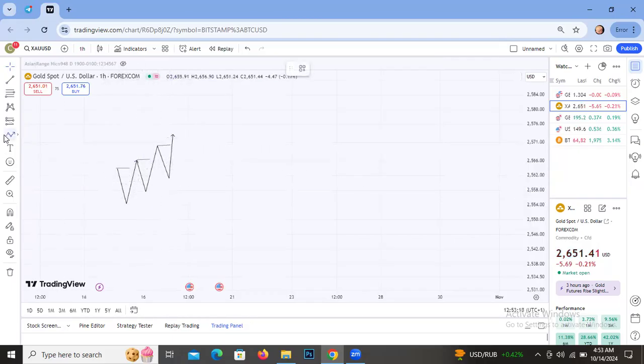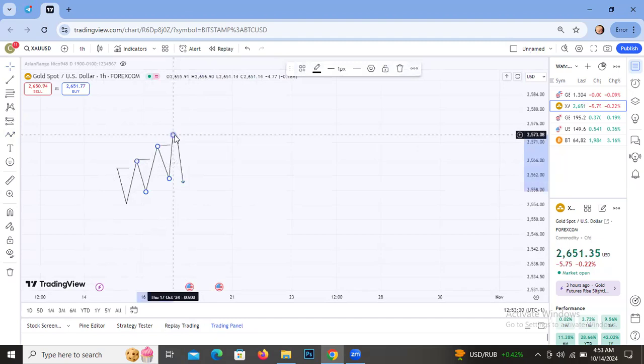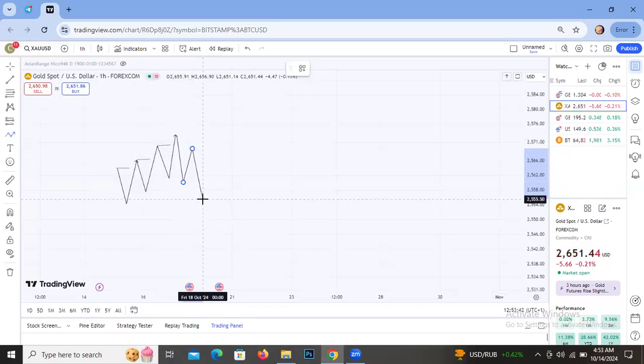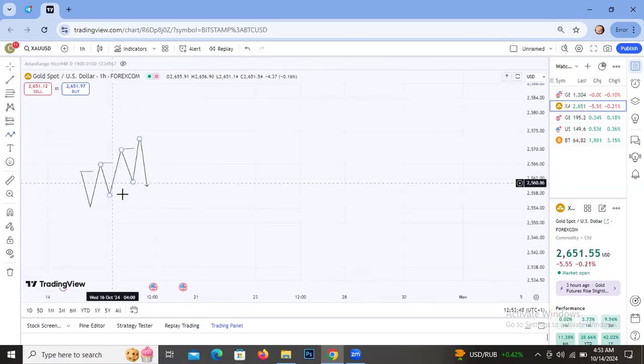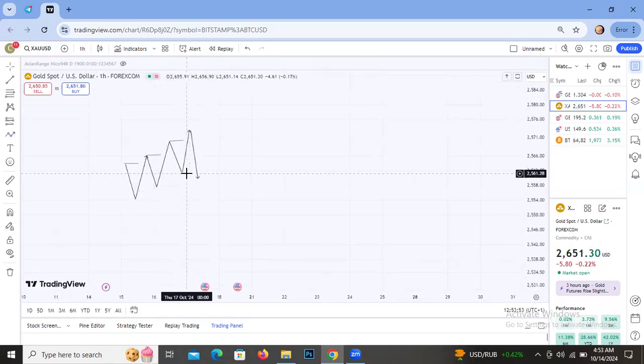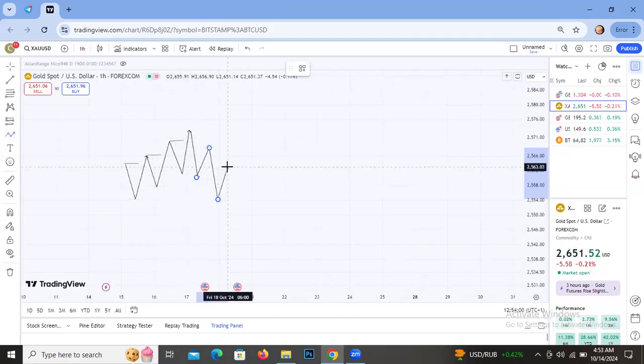So when we say the market shifted, it is when this low is being taken out, the low here that broke a structure to the upside. So when the market broke this low, it's called a change of character, a market structure shift, or whatever you want to call it. It shows the market wants to change the trend. Throughout this diagram the market was in an uptrend. So when the market shifted, it shows the market wants to change trend to downtrend.